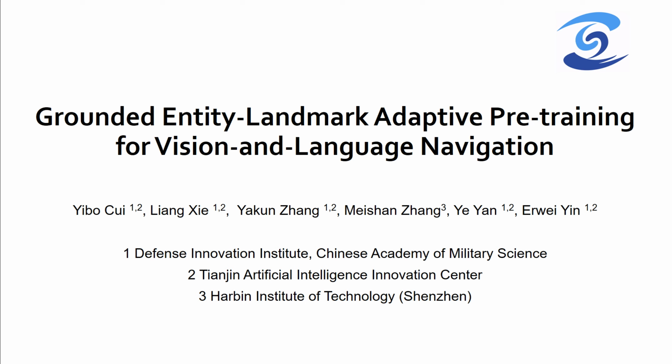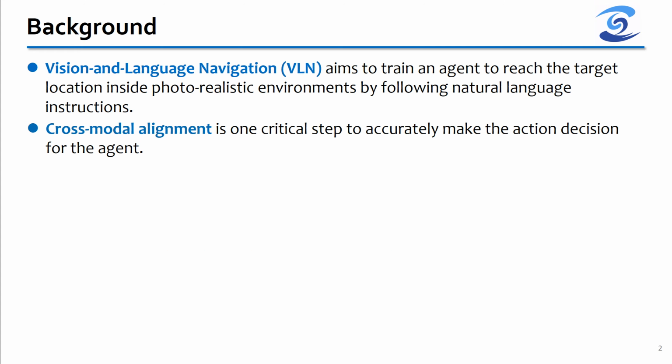I will present our work, Grounded Entity Landmark Adaptive Pre-Training for Vision and Language Navigation. Vision and Language Navigation, VLN, aims to train an agent to reach the target location inside photorealistic environments by following natural language instructions. Cross-modal alignment is one critical step to accurately make the action decision for the agent.